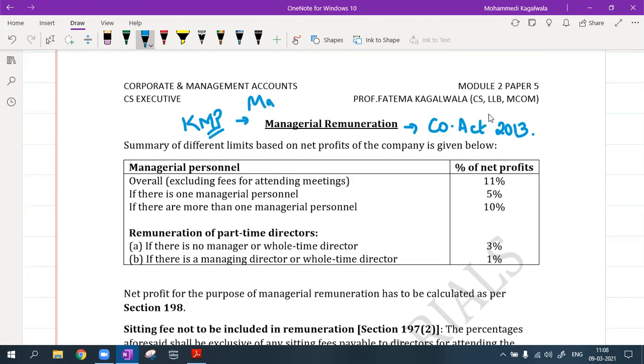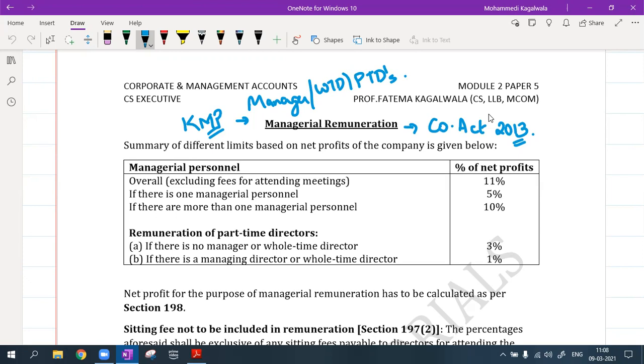That is our managers, or the whole time directors, or the part time directors. As per Companies Act 2013, if we have an MD, then we do not have a manager. Either we have a manager or we have a managing director.